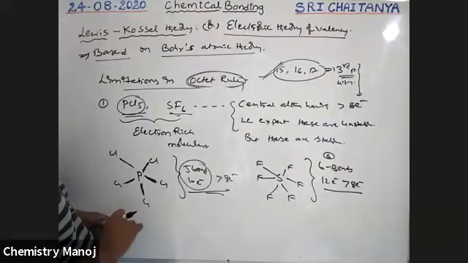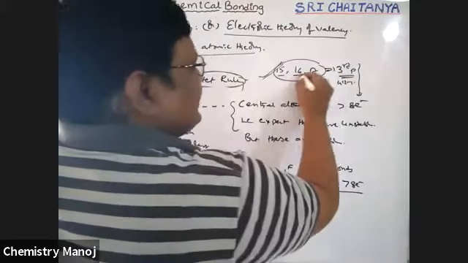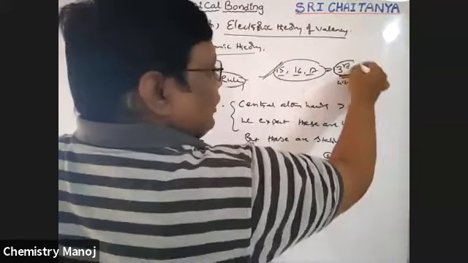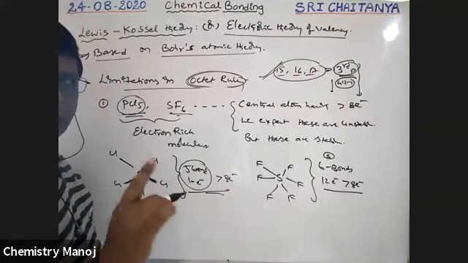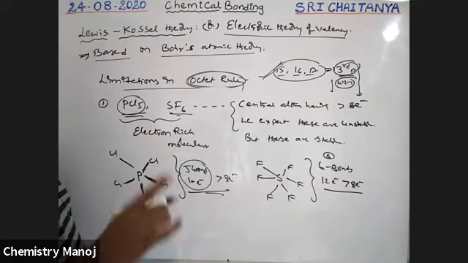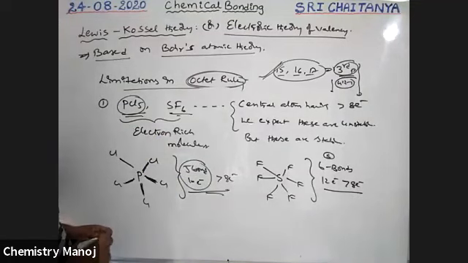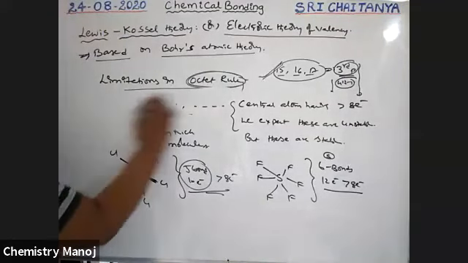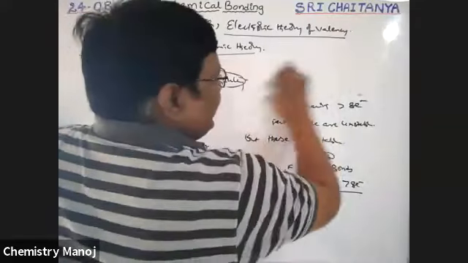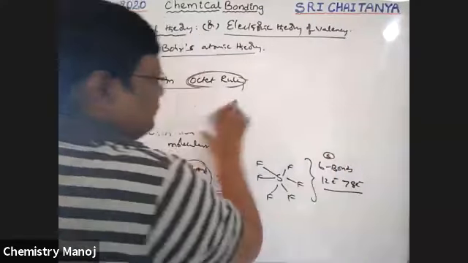So electron-rich molecules are formed by 15, 16, 17 group elements, and from the third period and fourth period onwards, not for second period elements. Those group elements generally do not obey the octet configuration. It is the first limitation.